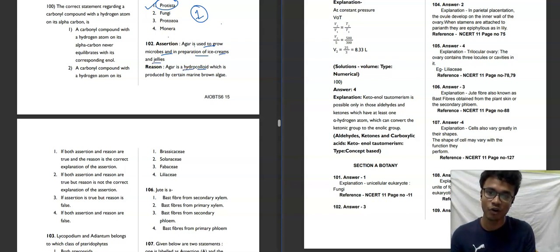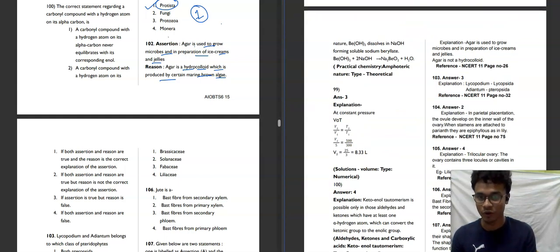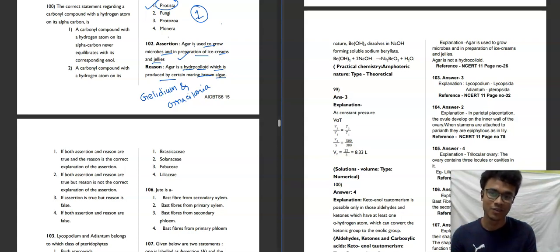The reason given is that agar is a hydrocolloid which is produced by certain marine brown algae. We need to choose between these 4 options. Agar is used to grow microbes and in preparation of ice cream and jellies. This is a correct statement because agarophytes like Gelidium and Gracilaria are used in preparation of ice creams and jellies. Now the reason given is that agar is a hydrocolloid which is produced by certain marine brown algae.